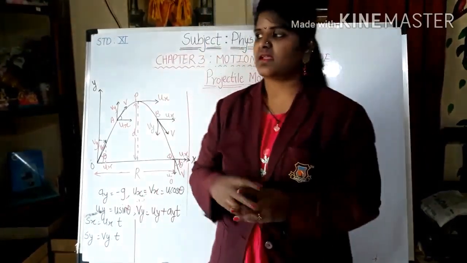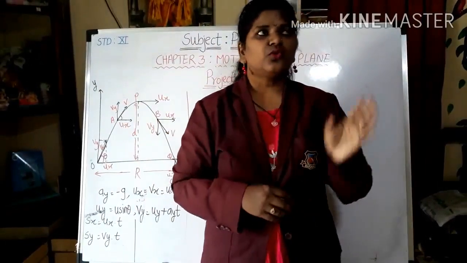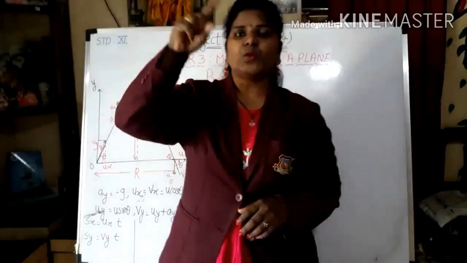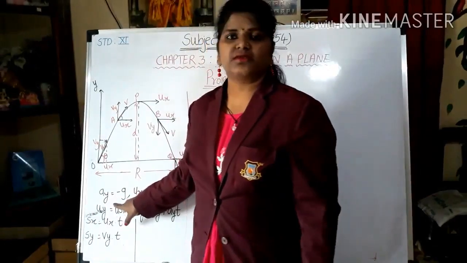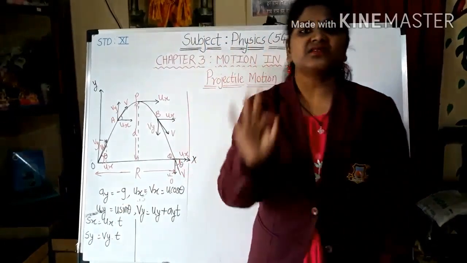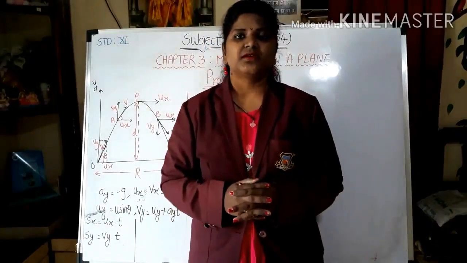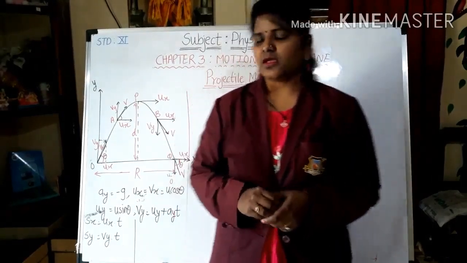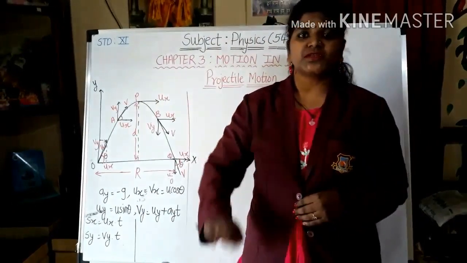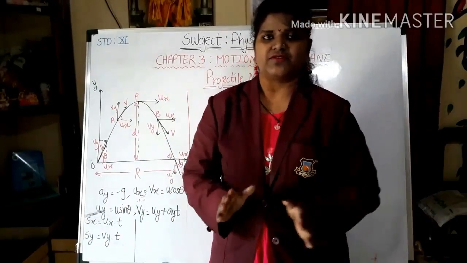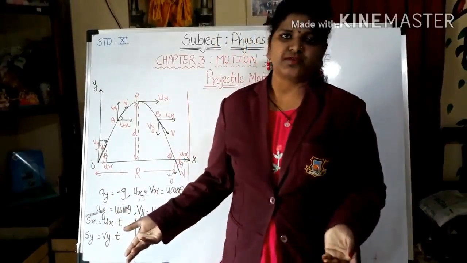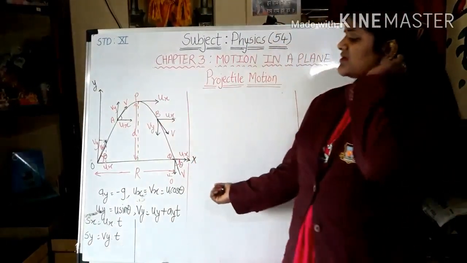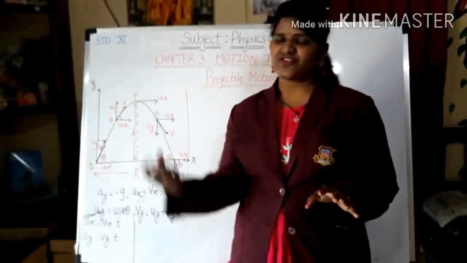Now, as we are saying that we are going to throw an object in air, it is in opposite direction to the gravitational acceleration, right? So when it is going in upward direction, that acceleration is given by ay, and it should be minus g. As you all know, g is gravitational acceleration, and its value is 9.8 meter per second square. Okay, so when you are throwing an object in opposite direction with respect to the earth's gravitational field, it should be negative, obviously. So I have written ay is equal to minus g over here. When it is coming towards the earth, it will be positive, because it is attracted towards the earth.